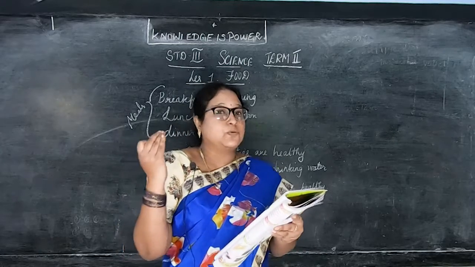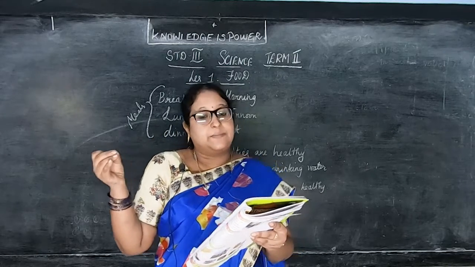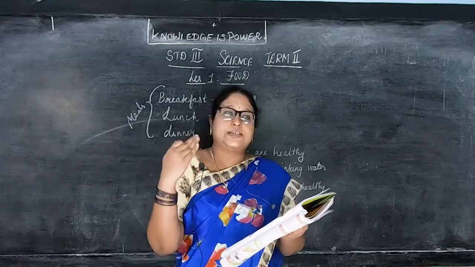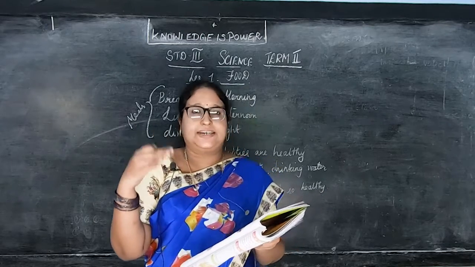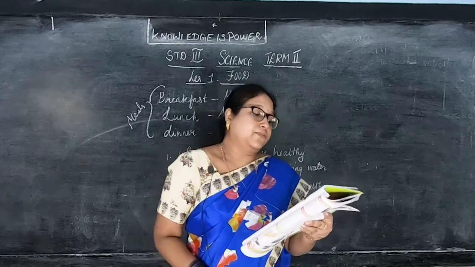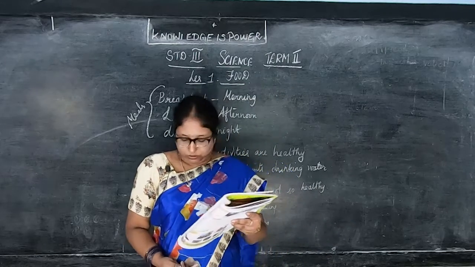So South Indians mostly depend on rice, dal, that is sambar, then coconut, all these foods. But North Indians, they have mostly chapatis, curd, milk, all these they take, okay. So South Indians differ from the North Indians. Then food habits in different age groups.